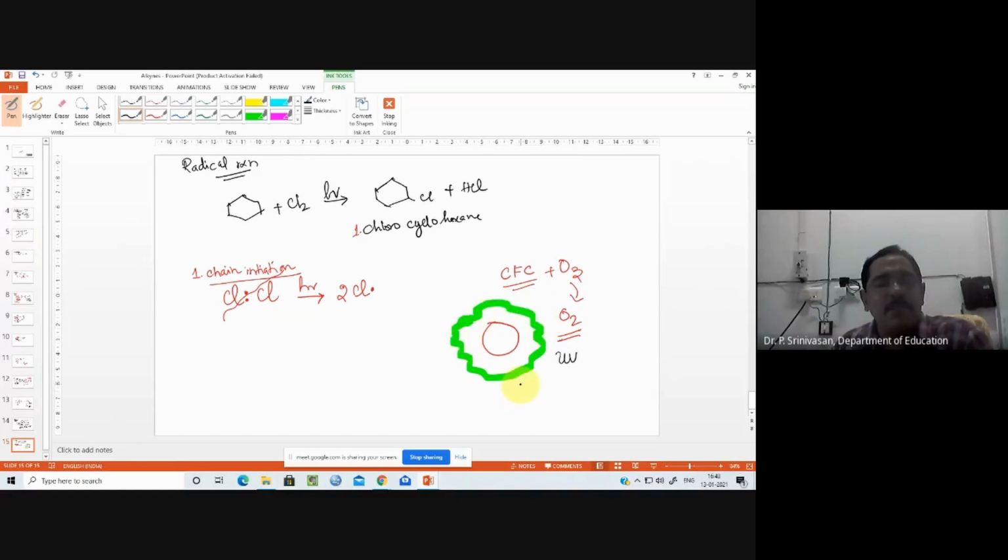It prevents UV radiation from the sun from reaching us. But man destroys it. We use chlorofluorocarbons, which react with ozone there and break it. That's why they call it a hole in the ozone layer, through which the sun's rays can enter and cause skin cancer. So these reactions are also radical reactions.